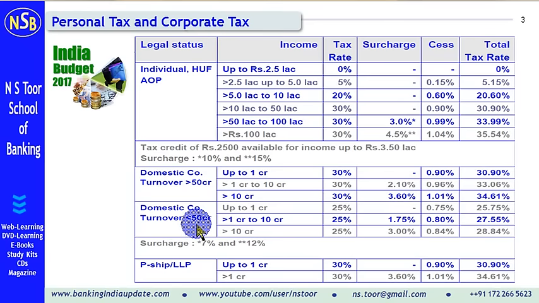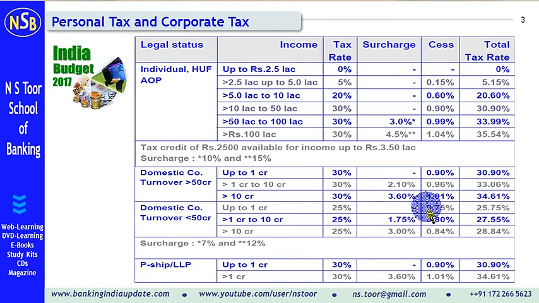As regards smaller companies, most of these companies are micro, small and medium enterprises, so where turnover is up to rupees 50 crore. The rate of tax is 25% in all cases, but surcharge is different. Up to 1 crore, there is no surcharge, but there is education cess and higher and secondary education cess of 3%.